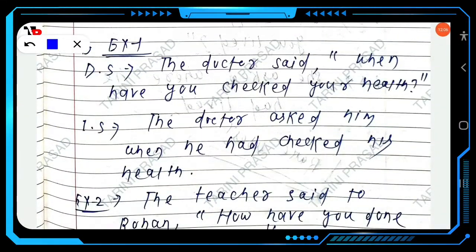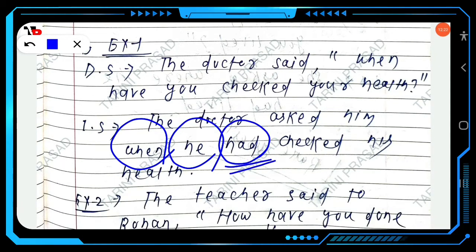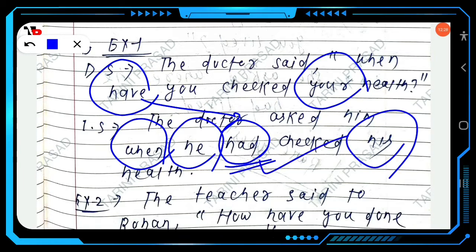Here the doctor said, "When have you checked your health?" The doctor asked him when he had. Okay, when he had. So here WH word plus subject. This is past perfect, present perfect changes into past perfect. Checked his health.